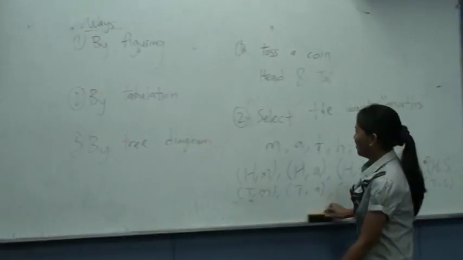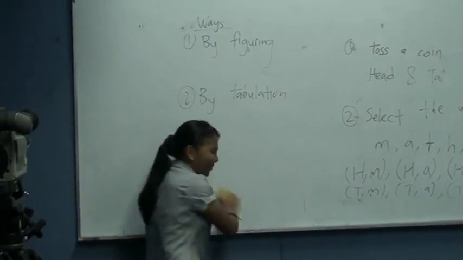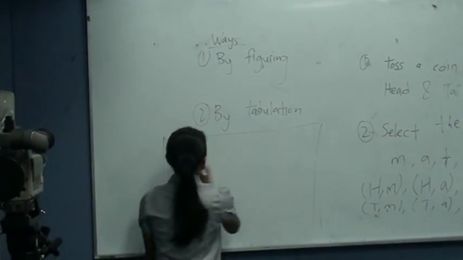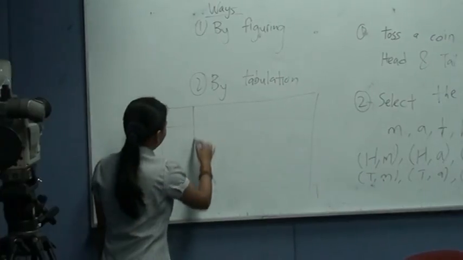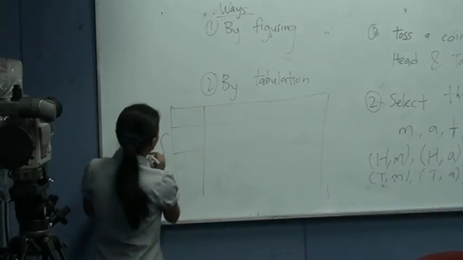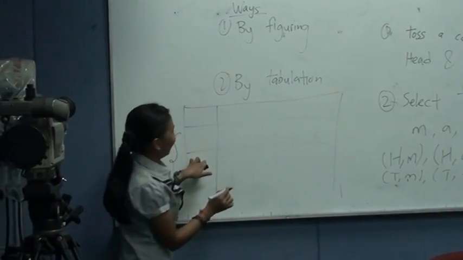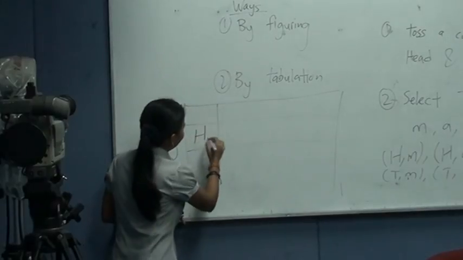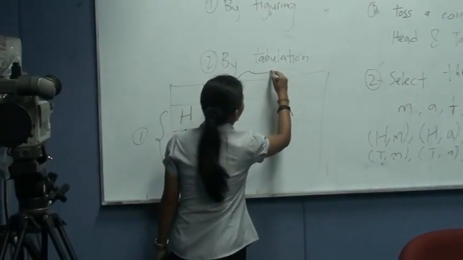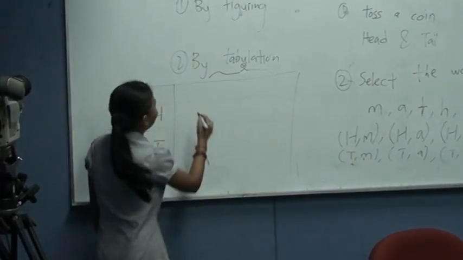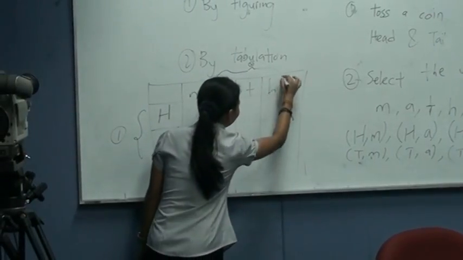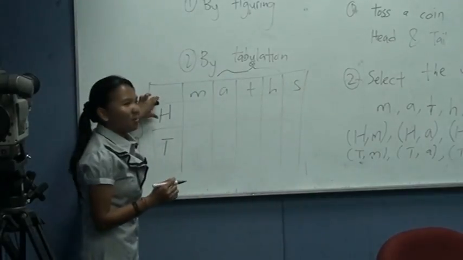By tabulation, we will draw a table. Here you will write the possible outcomes for the first experiment. What are the possible outcomes? H and T. Then here we will write the second experiment, which is M, A, T, H, S. It is just like our multiplication table.